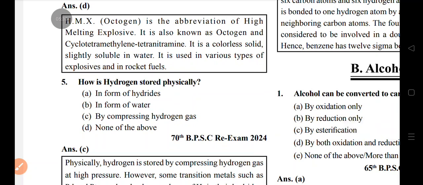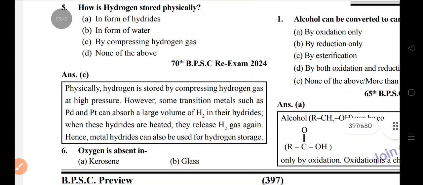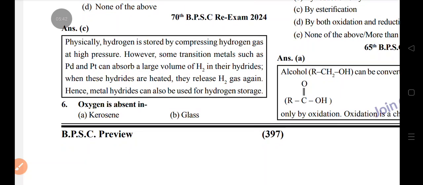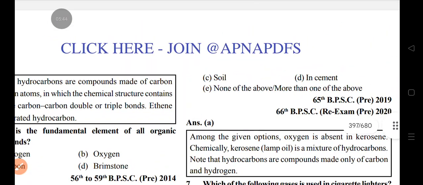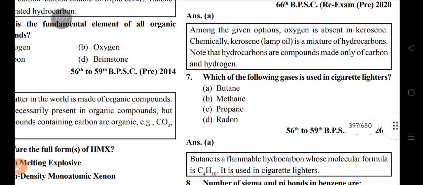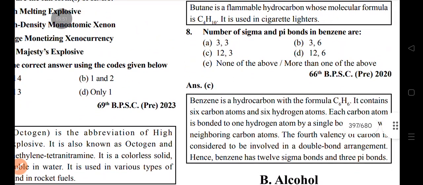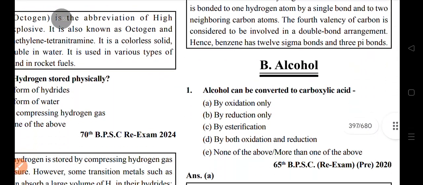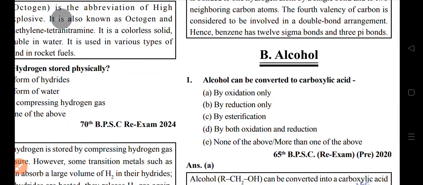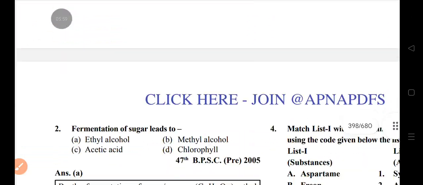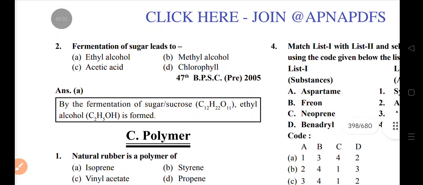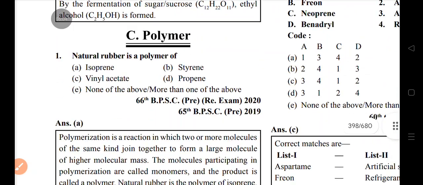How is hydrogen stored physically? By compressing hydrogen gas. Oxygen is absent in kerosene. Which of the following gases is used in a cigarette lighter? Butane. The number of sigma and pi bonds in benzene is 12. Alcohol can be converted to carboxylic acid by oxidation only. Fermentation of sugar leads to ethyl alcohol.